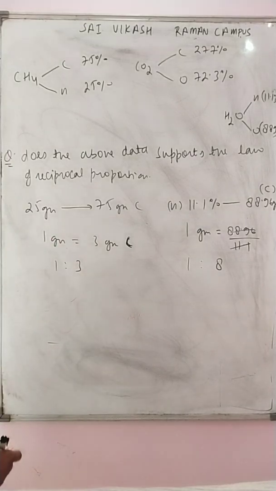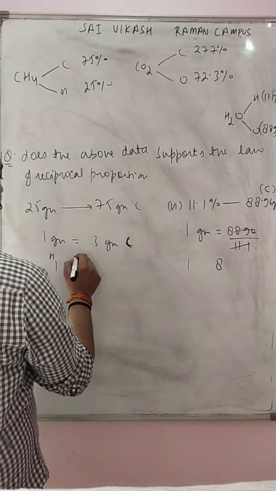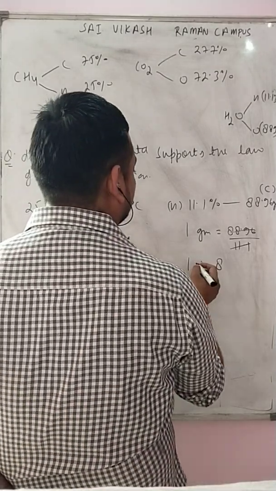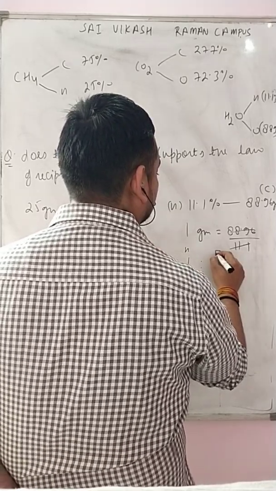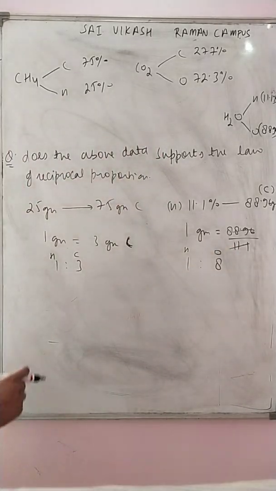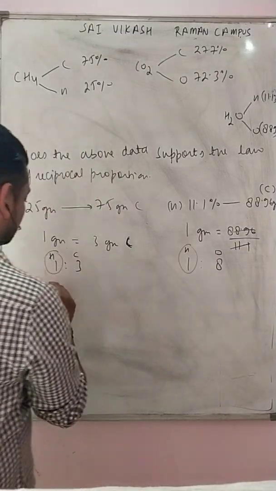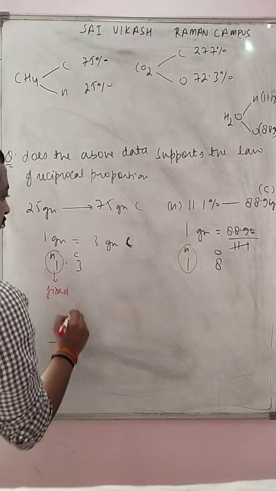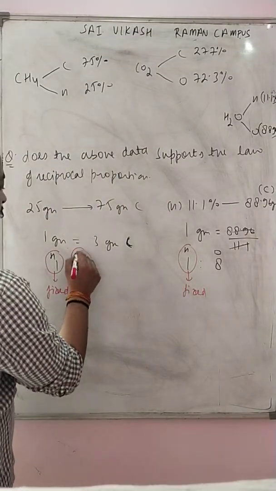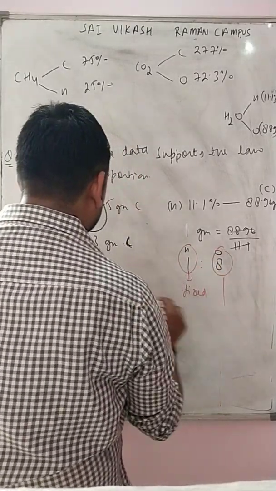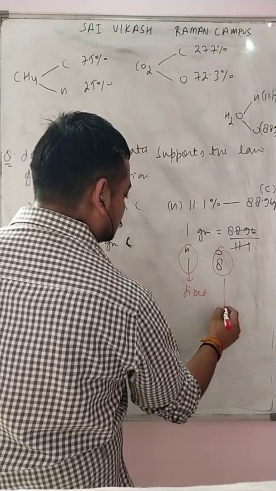So for hydrogen 1, for carbon it is 3. For hydrogen 1, for oxygen it is 8. So what we were doing earlier, one is fixed, this one is fixed, this one is also fixed. Just extract this out. This one is carbon and this one is oxygen. Carbon is 3 and oxygen is 8.